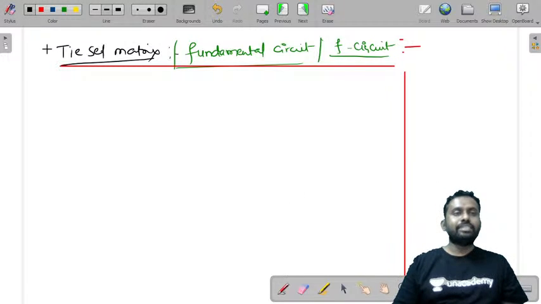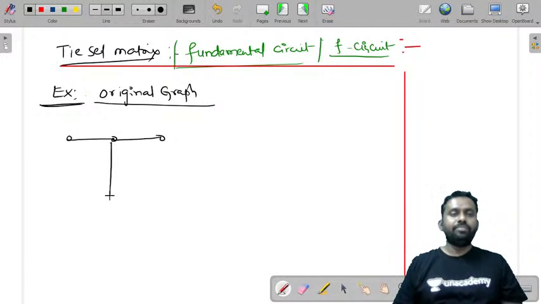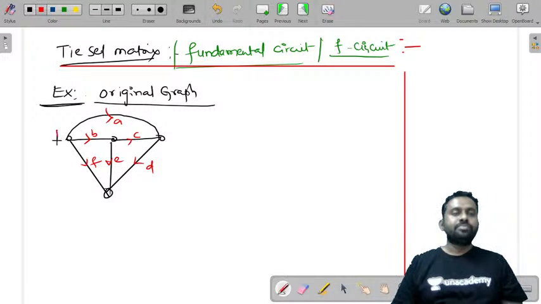Now let us consider one example, and with that example I'll try to explain. Let us consider an original graph first. What is a fundamental circuit? I'll tell you. Original graph, let us take the standard one that we are taking. Let this be the original circuit. And also this is A. Let us call this B, C, D, E, and F. This is one node, this is second node, this is third node, this is fourth node. So the number of nodes is equal to 4 and the number of branches is equal to 6.